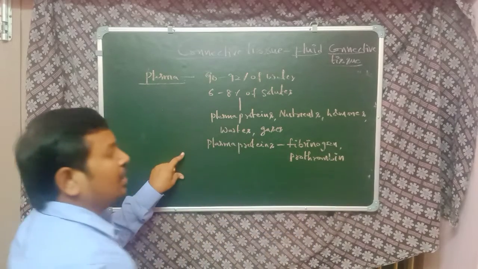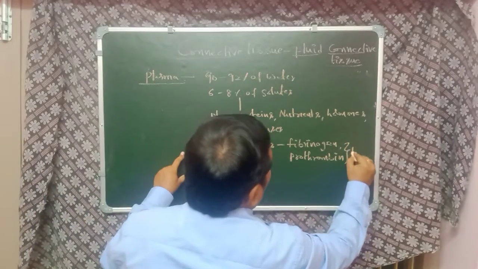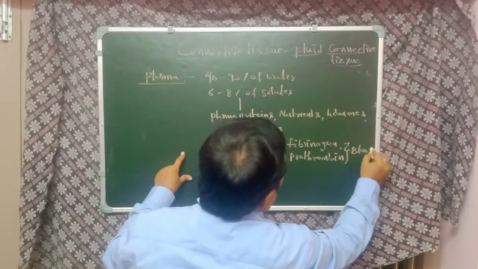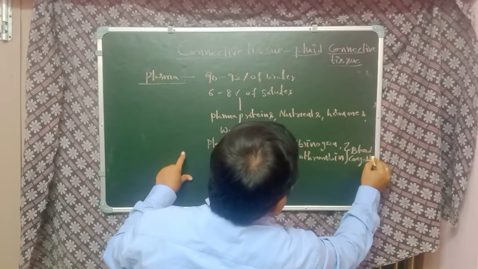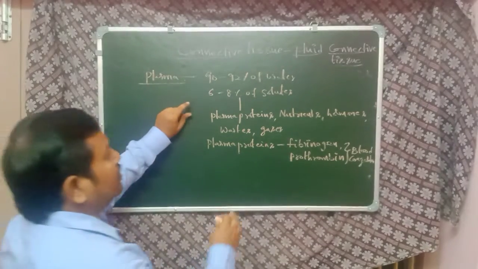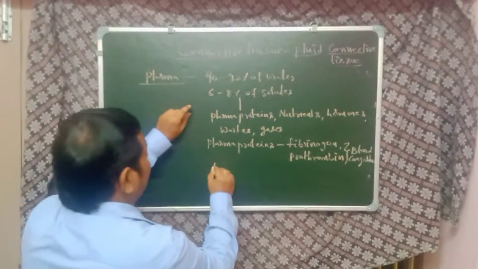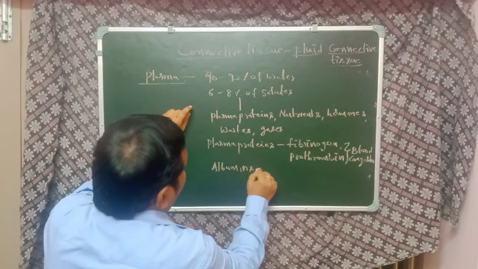The fibrinogen and the prothrombin are the proteins which are involved in the blood coagulation process. And some other plasma proteins are albumins and globulins.